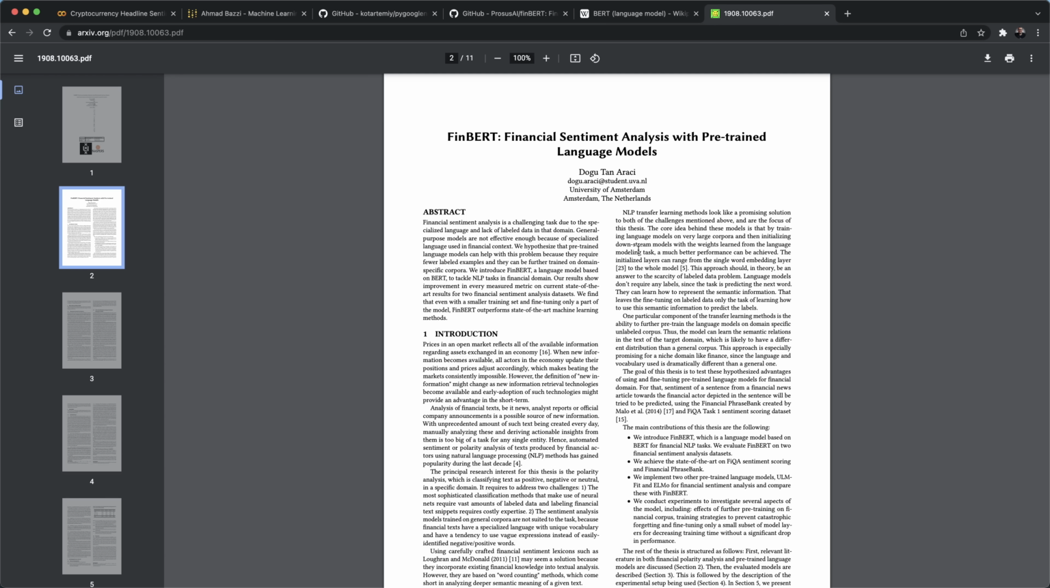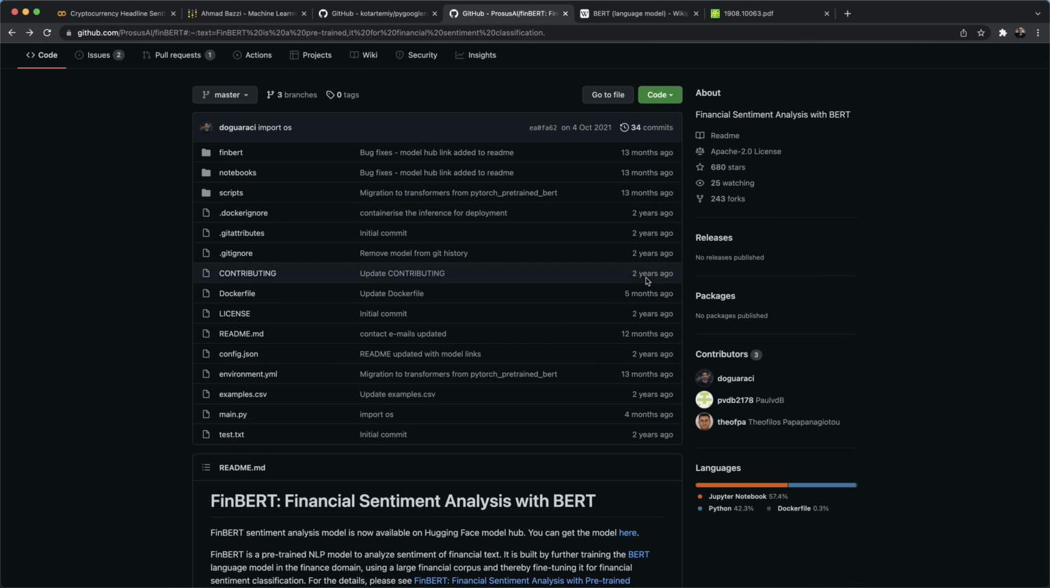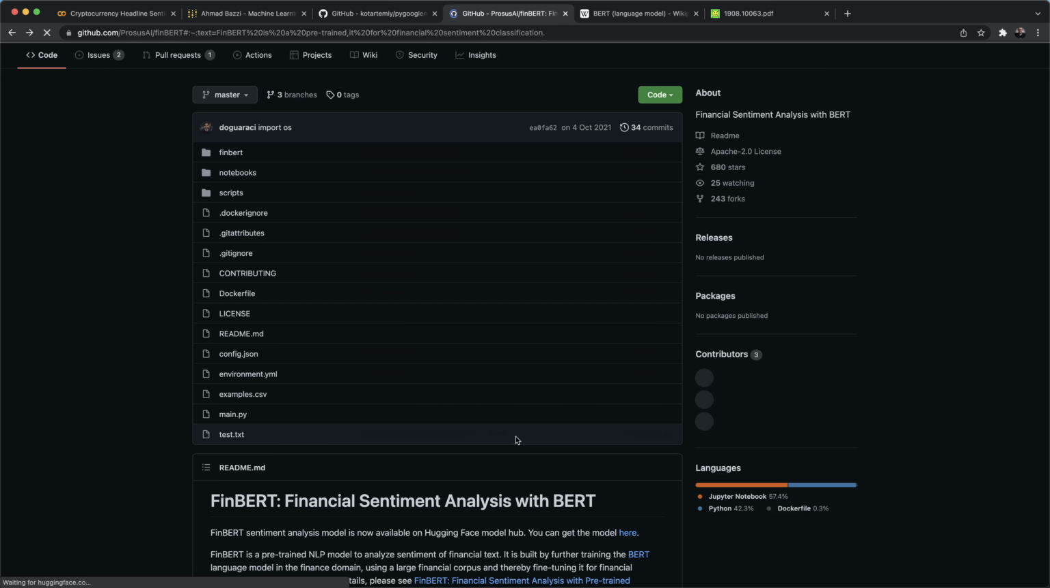So we're going to be using this FinBERT by Dogu, Tan, Araki. Those are the contributors of FinBERT. So we're going to use the FinBERT model, which is also available on the Hugging Face Model Hub, where you can get it right here.